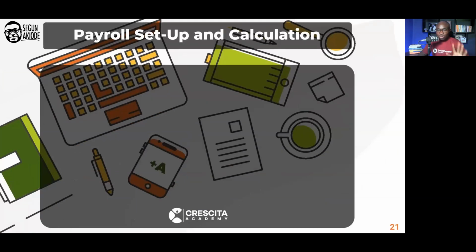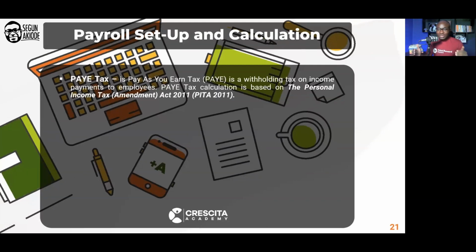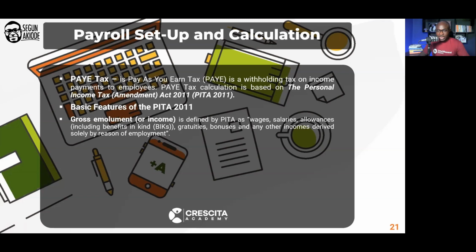I'm going to explain, ordinarily, if you were looking at the current PITA 2011 as it stands, that's your pay as you earn. The major feature that you need to take note of that changes in the new Finance Act is how gross income is defined. According to PITA 2011, it defines your gross income as wages, salaries, allowances, including benefits in kind, gratuities, bonuses, and other incomes derived solely by reason of employment.